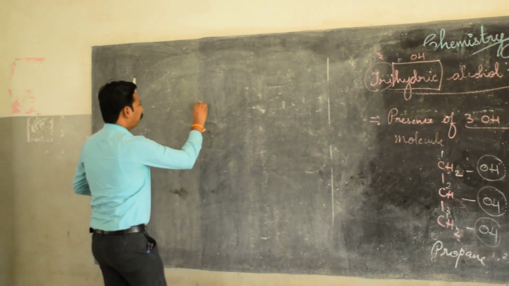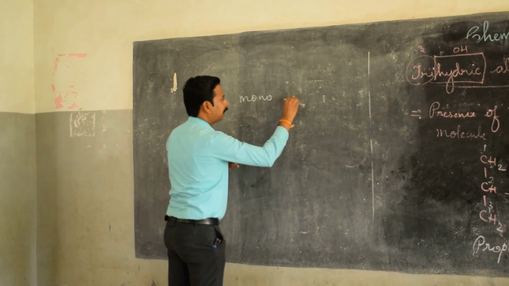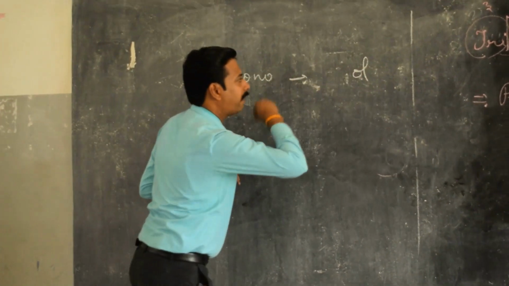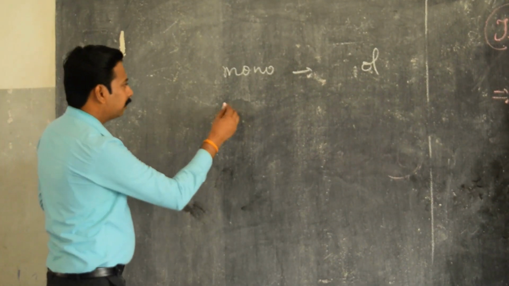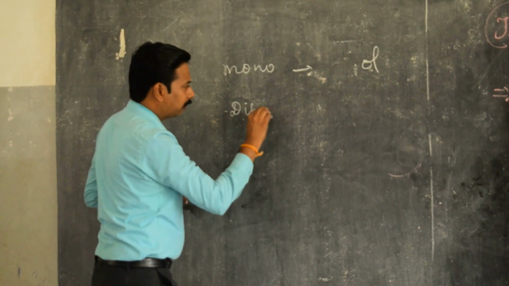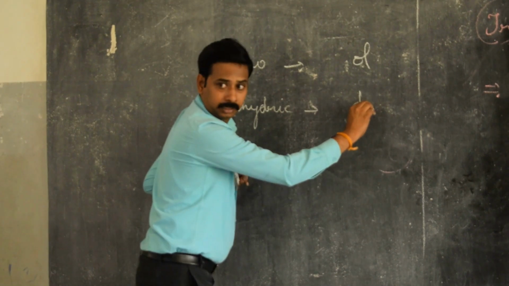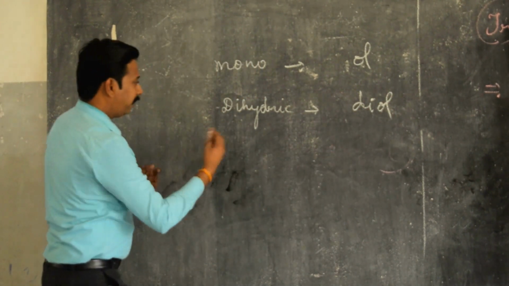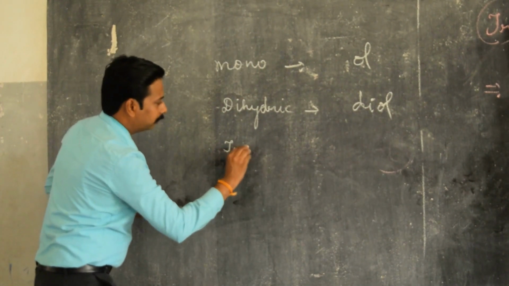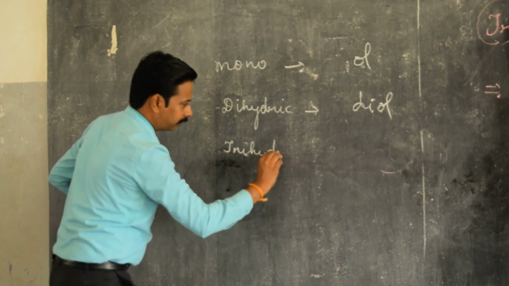For mono you have added ol last, isn't it? For dihydric, what you have added? Diol, isn't it? So what will be for trihydric? Can anyone say?